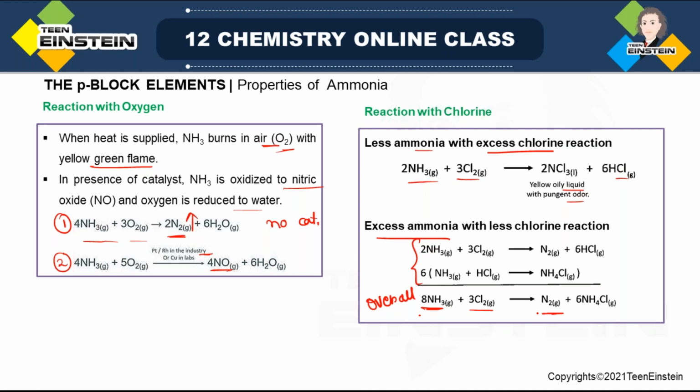A question related to this observation is very common: what is the product of ammonia and chlorine, provided you know whether excess chlorine or excess ammonia was used. When it is excess chlorine, the product is NCl3. When it is excess ammonia, the product is nitrogen, and the other products are HCl and NH4Cl.